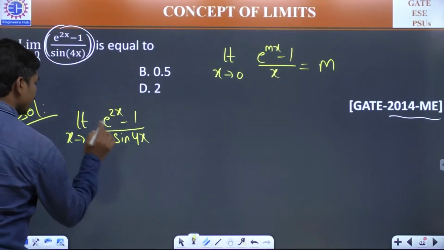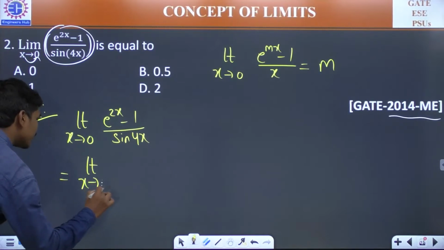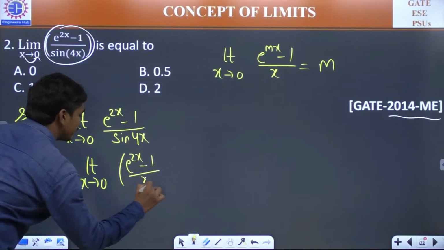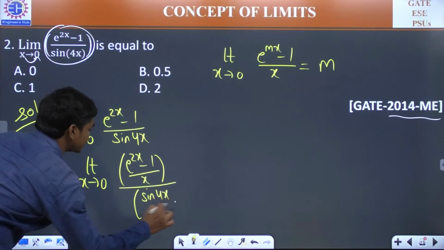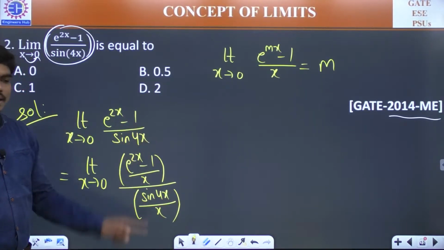Now, if I make a small manipulation here, please check. Limit x tends to 0, (e power 2x minus 1) divided by x, divided by (sine 4x) divided by x. Can I write it like this? So that if I cancel x in both the denominators, I get the same question again.